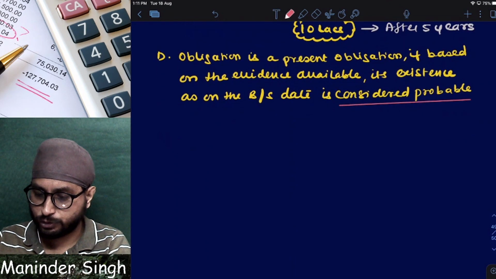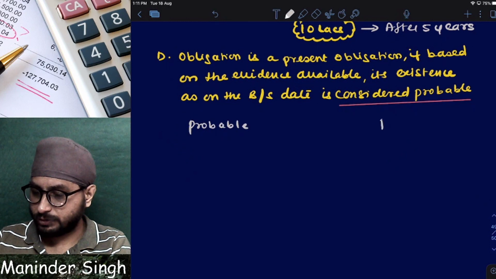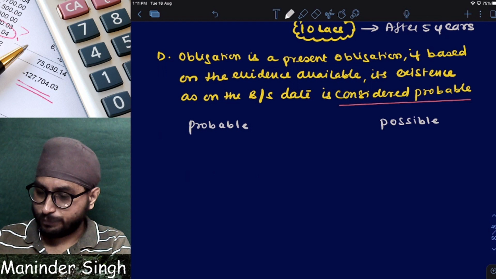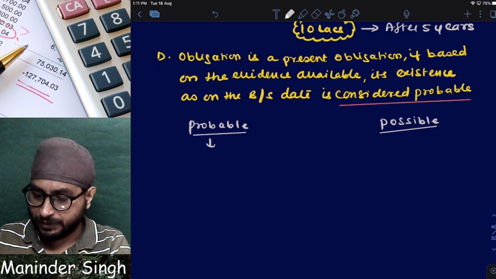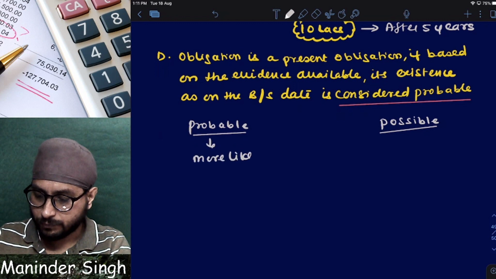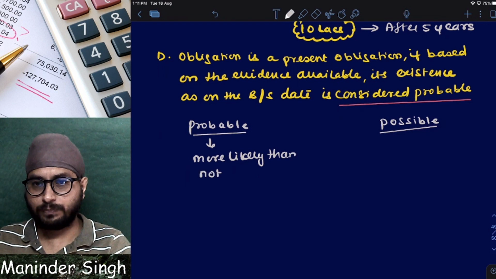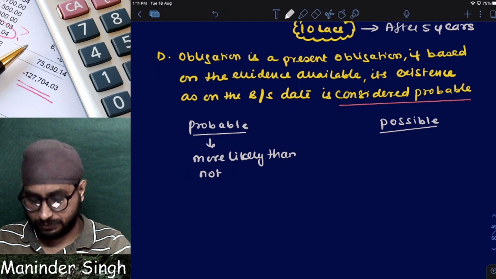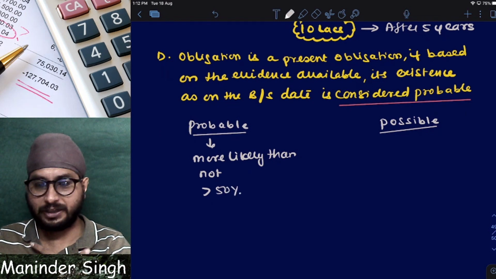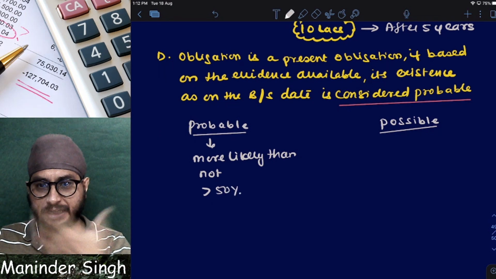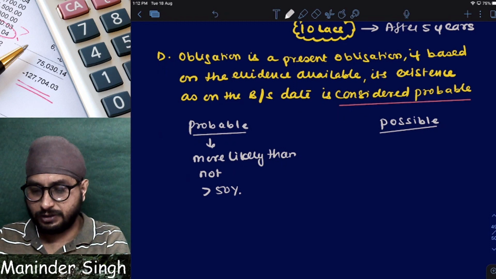Remember one thing, there are two terms to be understood. One is probable and one is possible. Probable means more likely than not. So to simplify more, I can tell you greater than 50% sure. I am greater than 50% sure that I have to pay. It means it is probable.